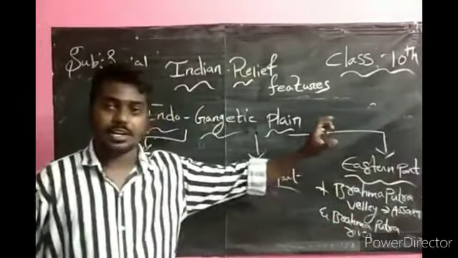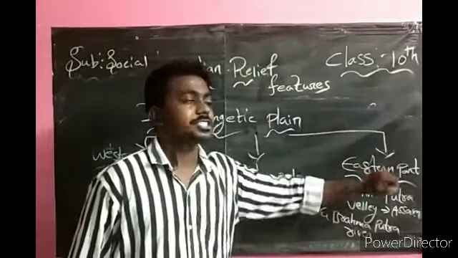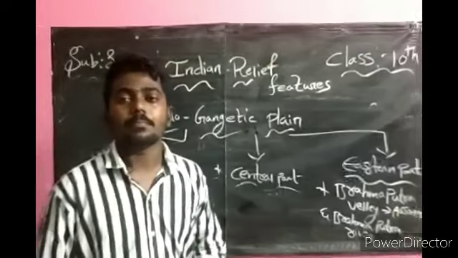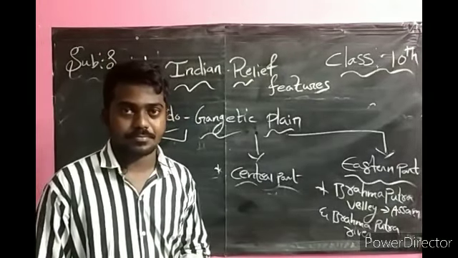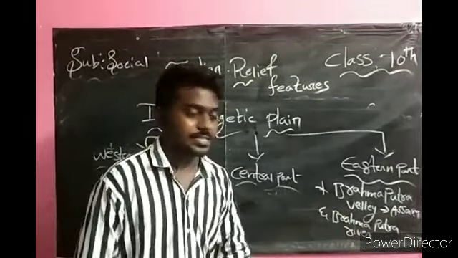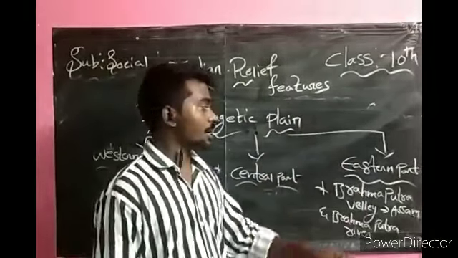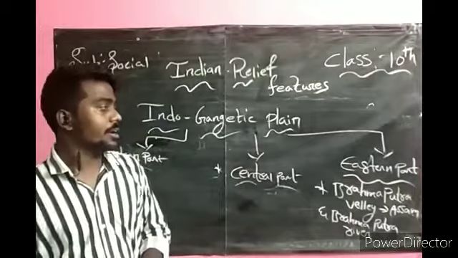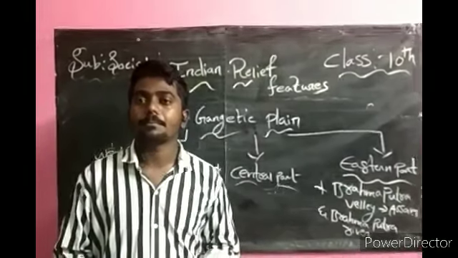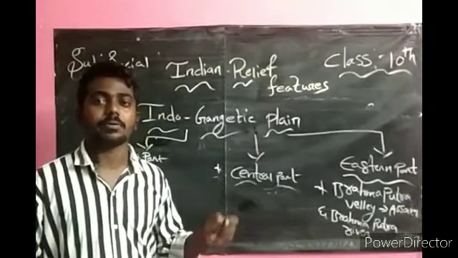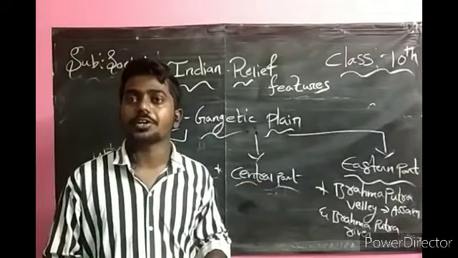These two result in the formation of the eastern part of the plains. The Brahmaputra Valley and the Brahmaputra river are the reason for the formation of the eastern part of the plain. Okay, this is today's topic.